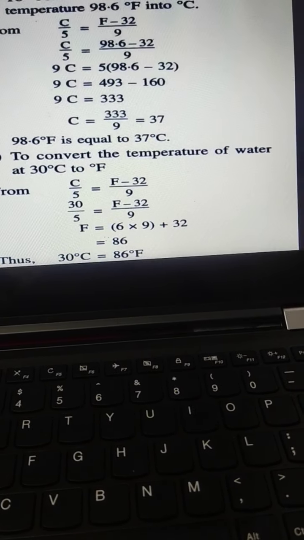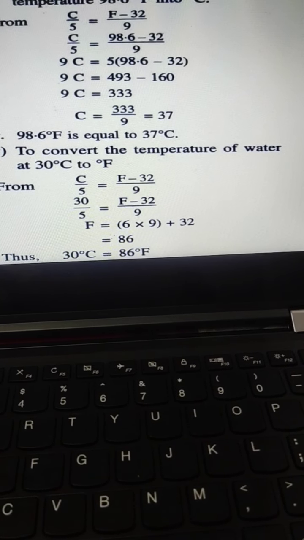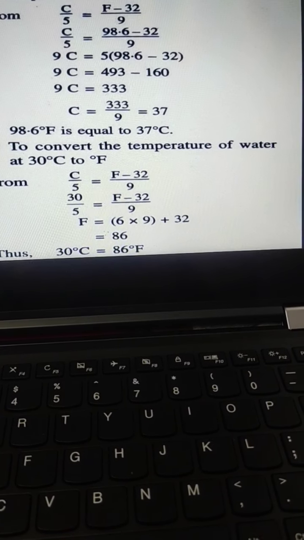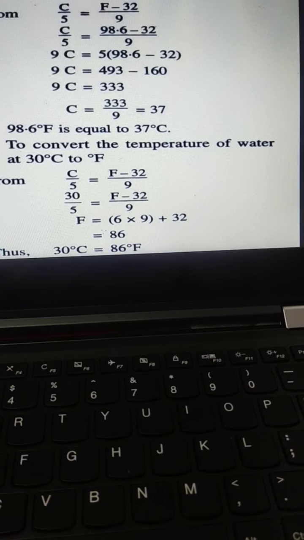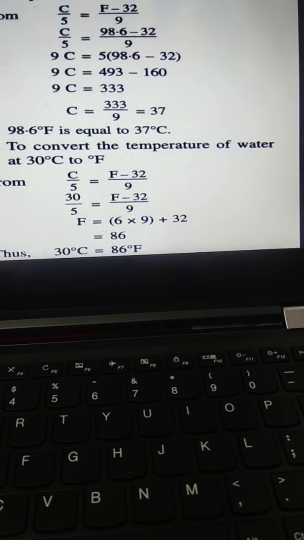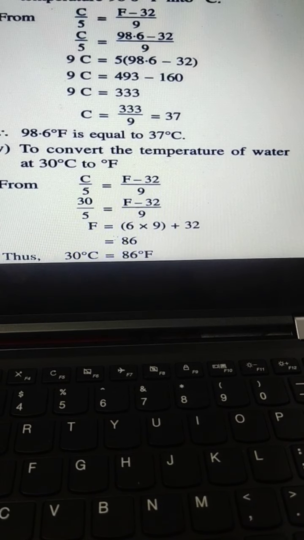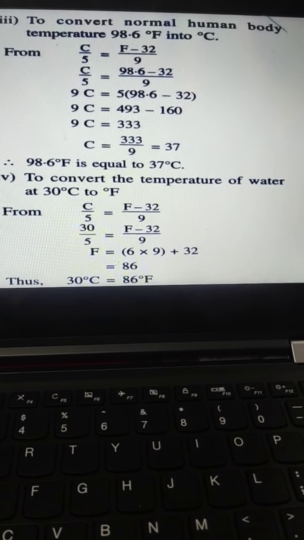Next convert the temperature of water at 30 degree Celsius to degree Fahrenheit. So now here we will put the value of C and we will solve for F and we get the answer 86 degree Fahrenheit. Thus 30 degree Celsius is equals to 86 degree Fahrenheit. So I think this is clear to you.